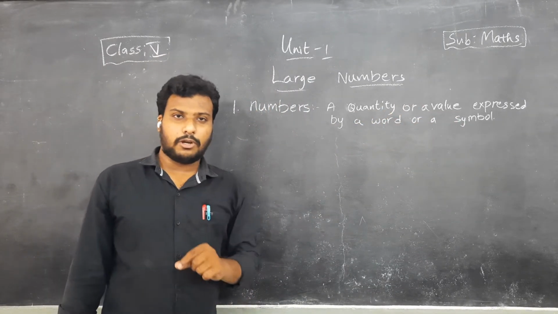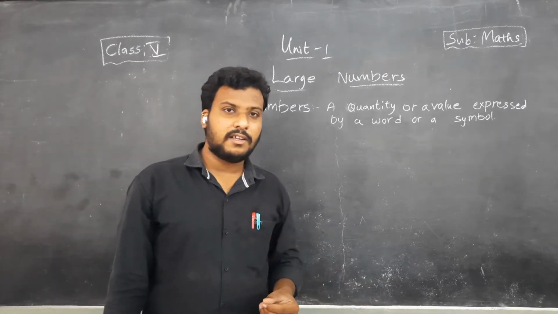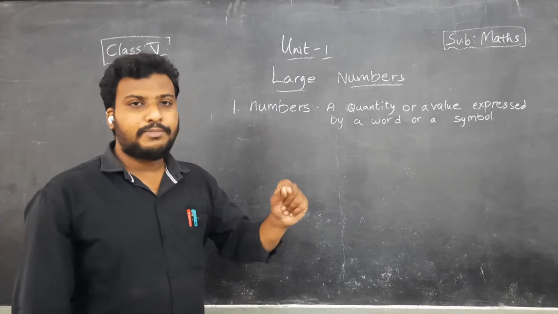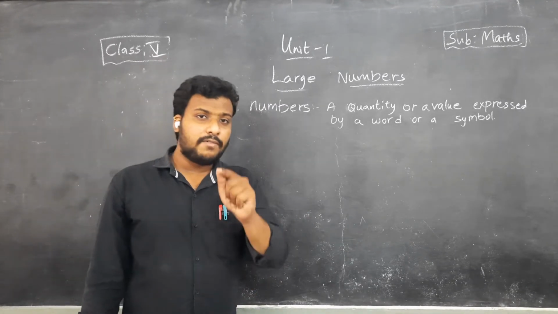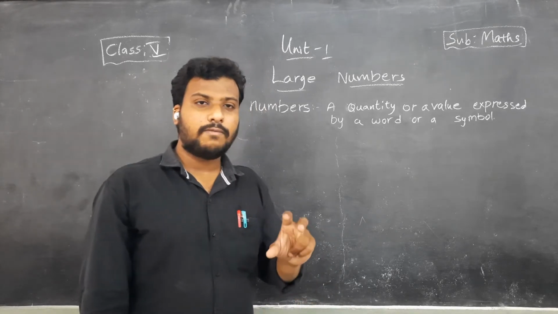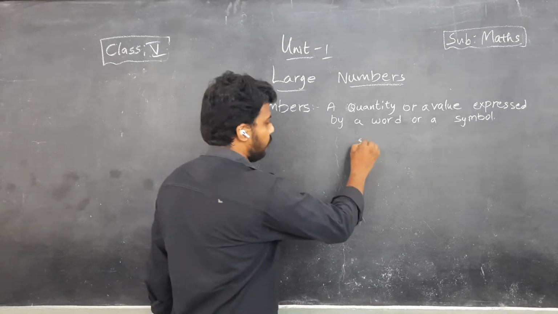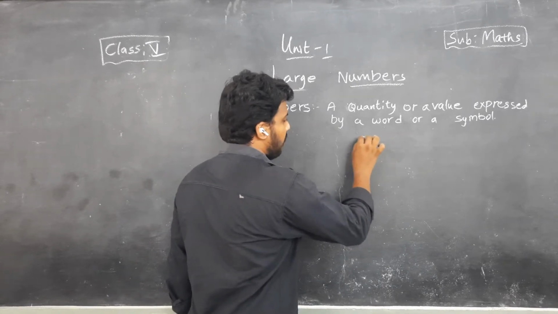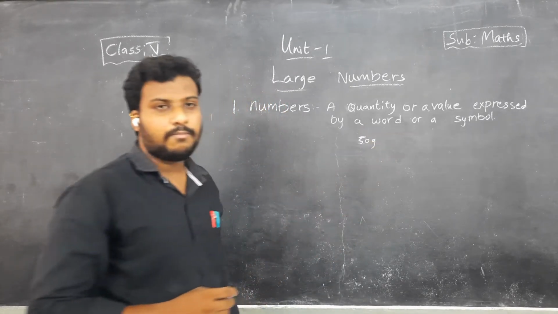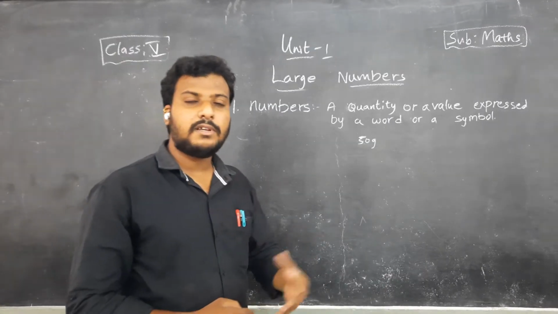If you go to the shop, generally you will buy a chocolate or a biscuit packet. Yes or no, children? If you observe the back side of the packet, there will be a quantity mentioned there, nothing but the weight of that whole biscuit packet or chocolate. That may be 50 grams. We assume 50 grams is the quantity of that biscuit packet. And what is the cost of that 50 grams biscuit packet?